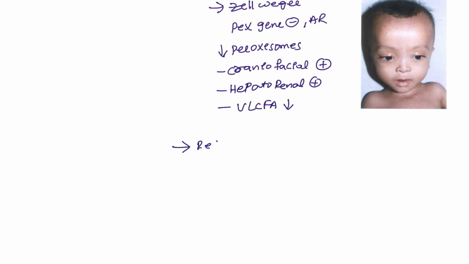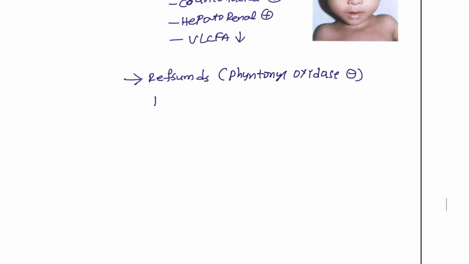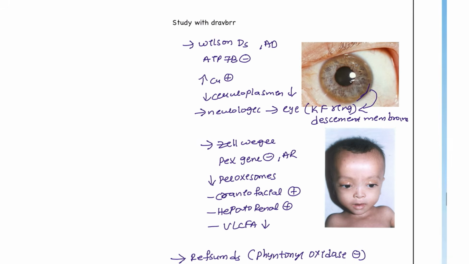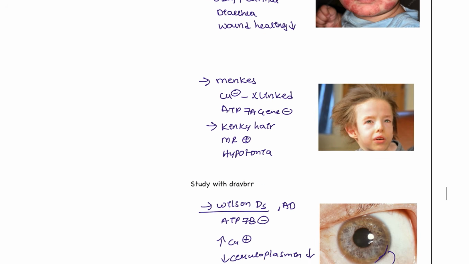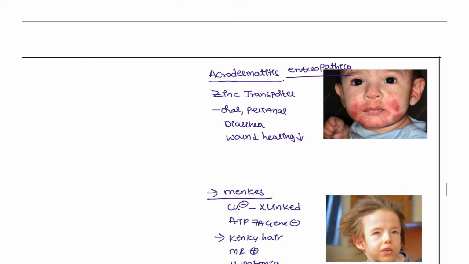Next, opposite to that, you have the Refsum condition. This is Refsum disease. This is a deficiency of phytanoyl CoA oxidase enzyme, and in this patient you are going to see retinitis pigmentosa, and also ataxia, and alpha oxidation is deficient. This is Refsum disease, and this is Zellweger. Okay, this question was asked in the last examination, so this should not be ignored.